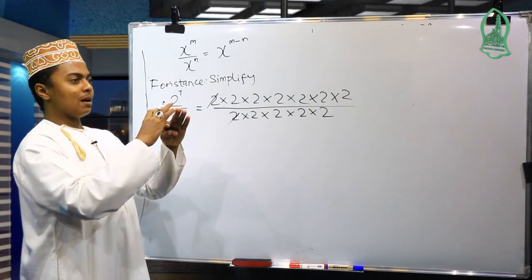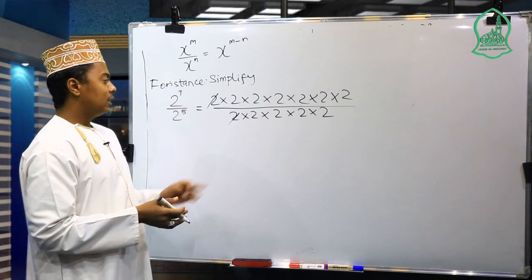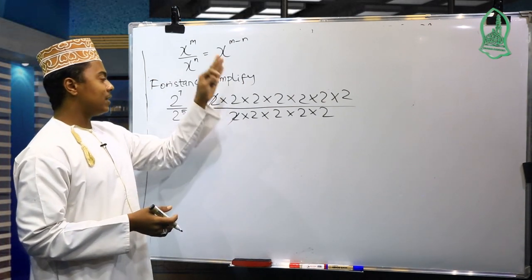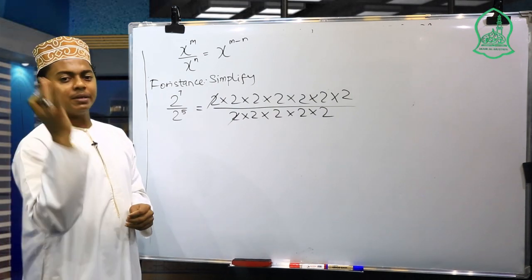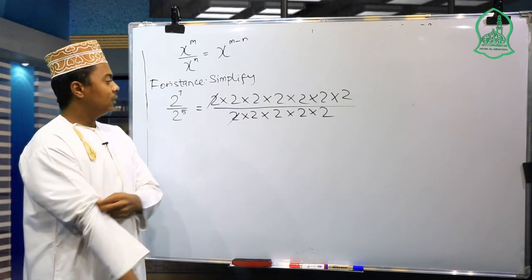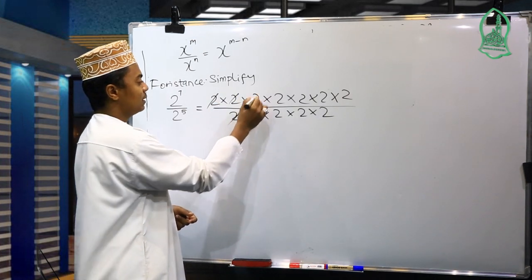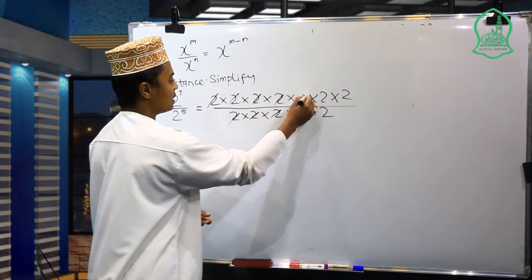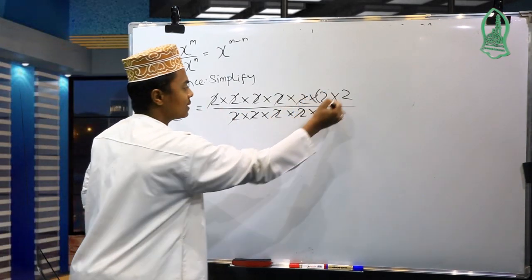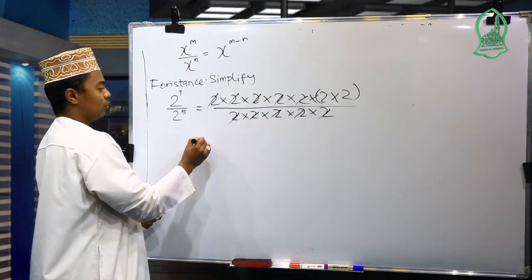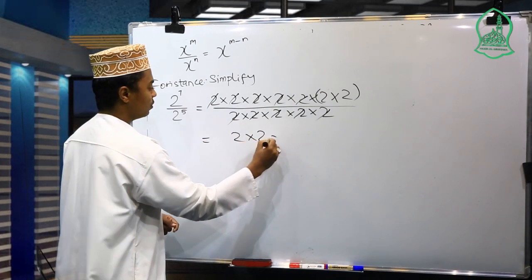If you have multiplication in the numerator and denominator, the numbers which are the same in the numerator and denominator can be cancelled with each other. So here 2 can be cancelled with this 2, also this with this, this with this, this with this. The remaining is only 2 times 2.